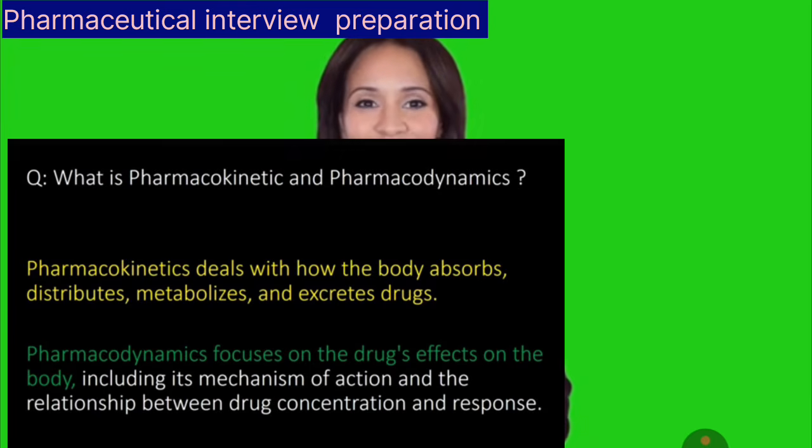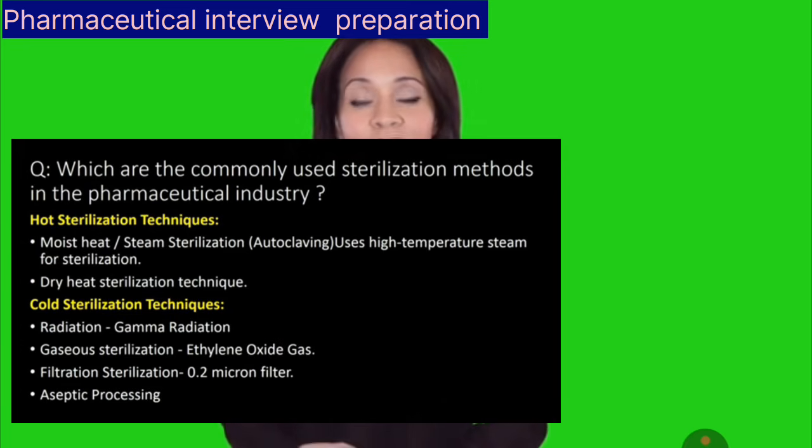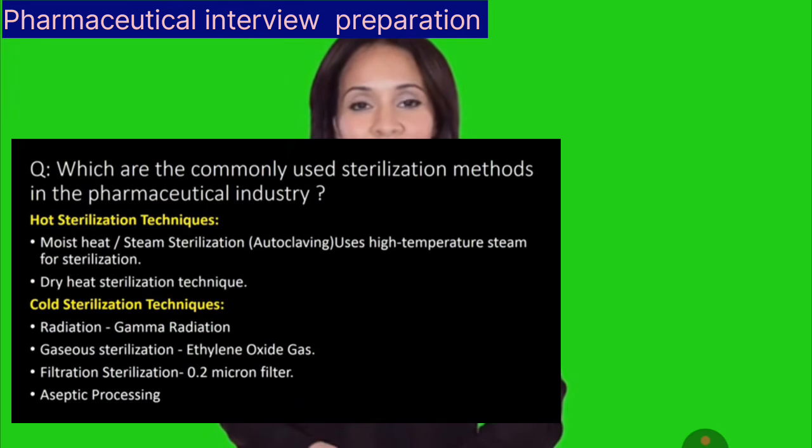Which are the commonly used sterilization methods in the pharmaceutical industry? For easy understanding, we will divide the sterilization methods into 2 categories. First, hot sterilization technique, and second, cold sterilization technique. First, we will see hot sterilization technique. In this technique, we raise the temperature to higher degrees. In this, we can achieve hot sterilization with 2 methods.